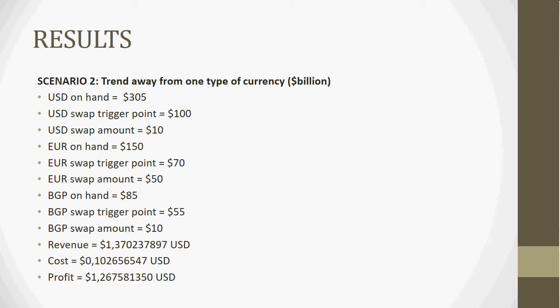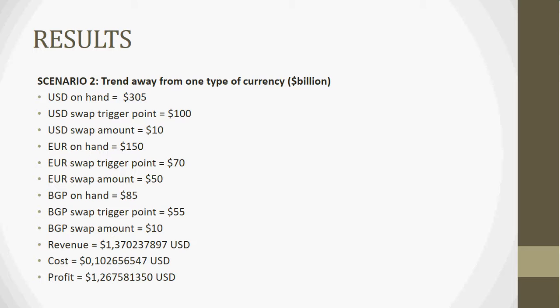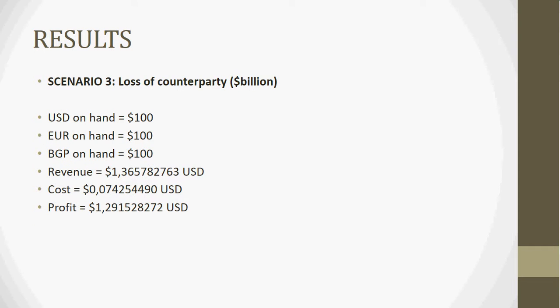Under the EU default scenario, we establish an initial inventory for the dollar of $305 billion, for the euro of $150 billion, and for the pound of $85 billion. When the dollar inventory drops to $100 billion, euros to $70 billion, and pounds to $55 billion, the swap will occur. For this experiment, the profit is maximized to an amount up to $1.27 billion over a period of 10 days.